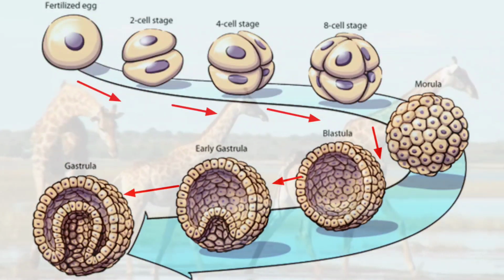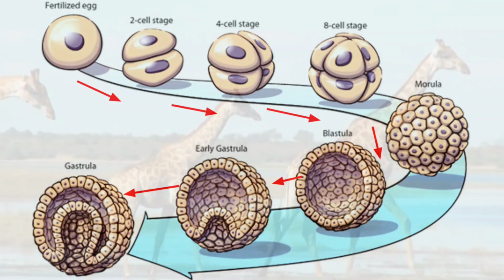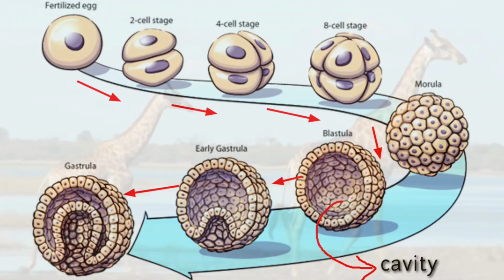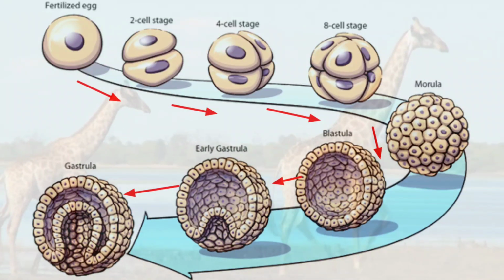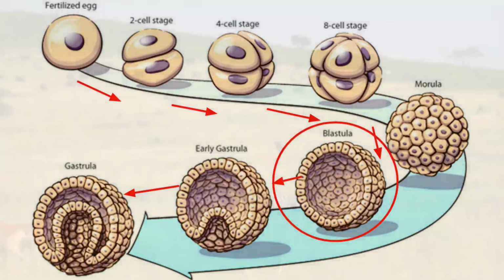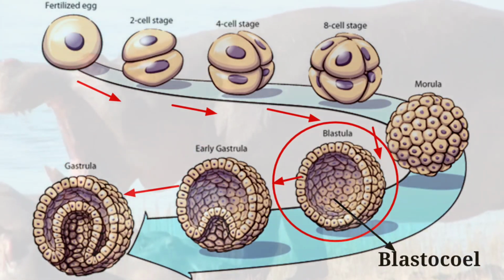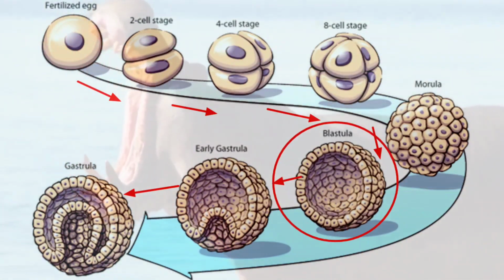After this, the divisions which follow start creating a cavity in the center of the morula. This process is known as blastulation. So conversion of an 8-celled morula into a 16-celled, 32-celled blastula with a central cavity known as the blastocoel is known as blastulation.